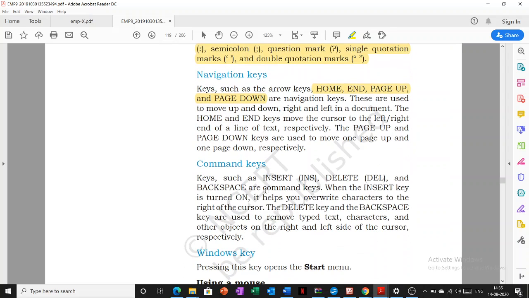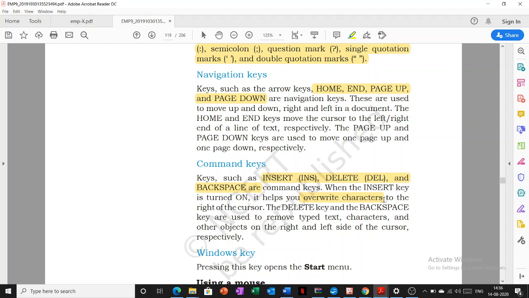Now the command keys. Command keys are insert, delete and backspace. The insert key helps you to overwrite characters. If you want to overwrite your characters, then you have to press the insert key from your keyboard. Delete and backspace perform the same function to delete or remove characters.